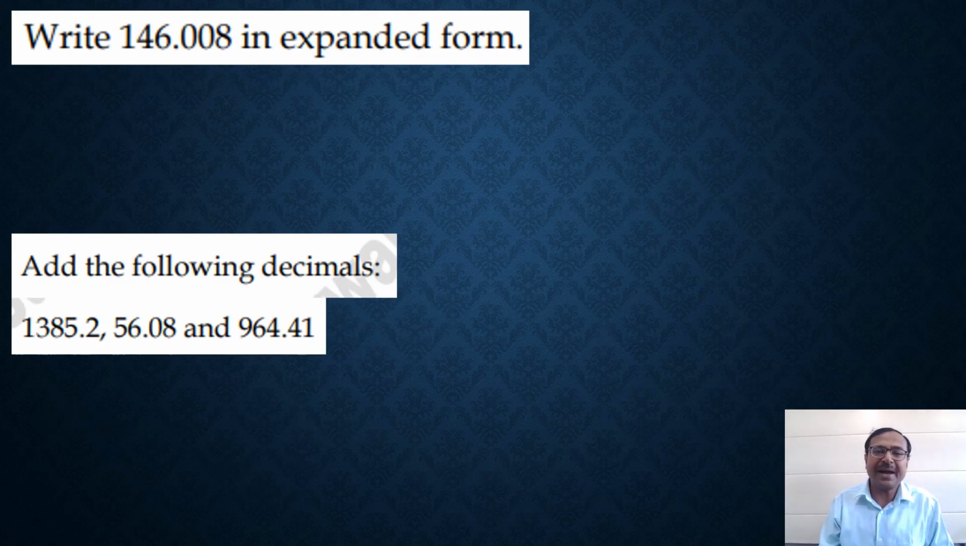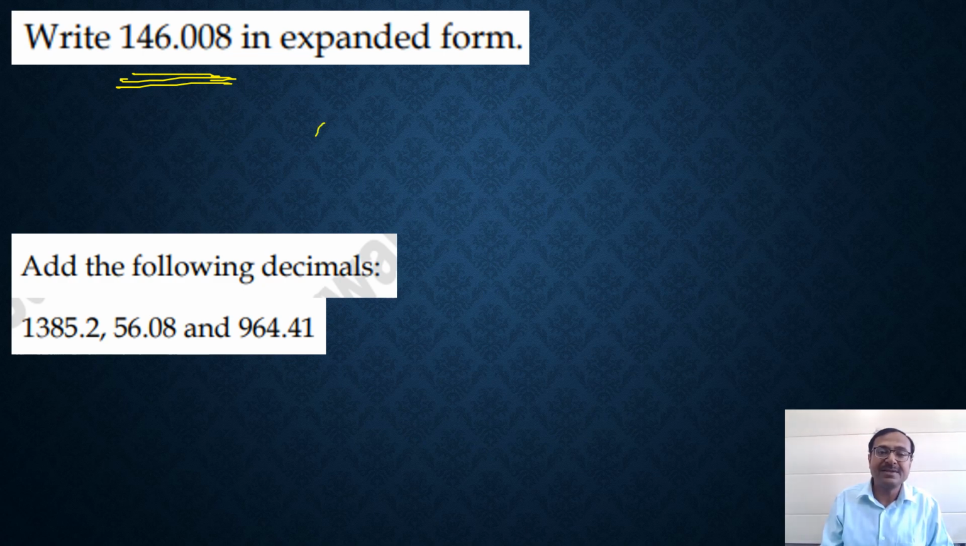Next, writing in expanded form. The decimal questions, you can't escape such questions. Writing in expanded form. So how do you start writing any decimal number in expanded form? So suppose you have 146.008. This is a question which we are taking up. If there was no decimal, the question was only 146.